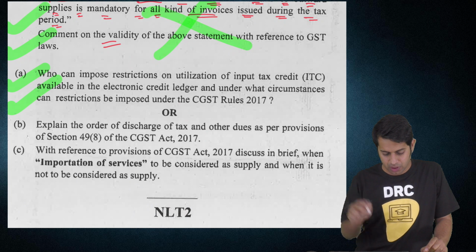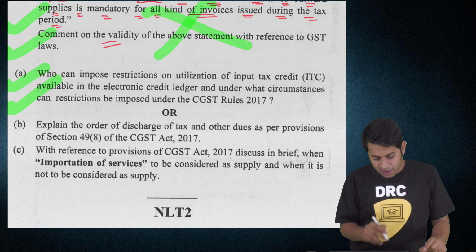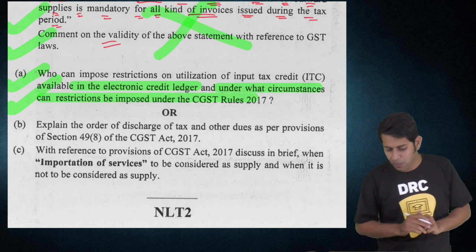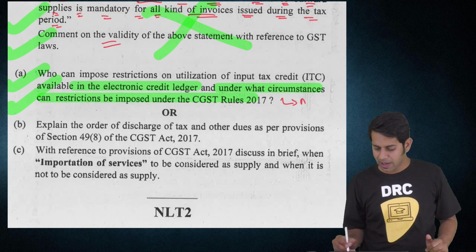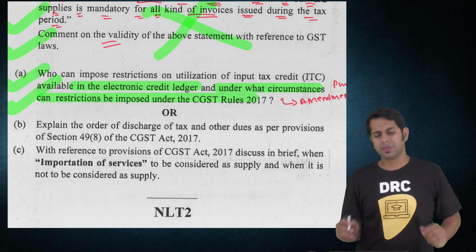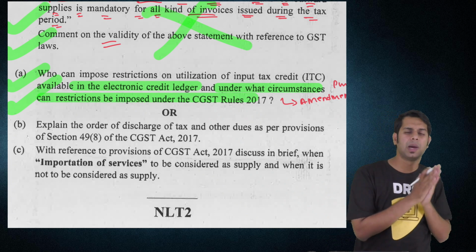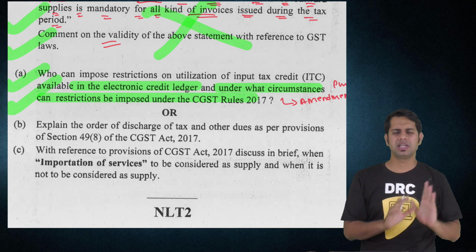Then, who can impose the restriction on input tax credit available in electronic credit ledger? Under what circumstances can the restriction be imposed under CGST rules? This is an amendment which was recently made, a question purely on amendment. Recently they made an amendment and told that the commissioner has the power to restrict your input tax credit. He can restrict whatever ITC is there.